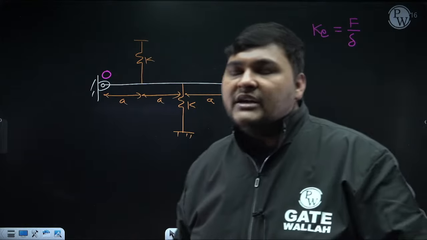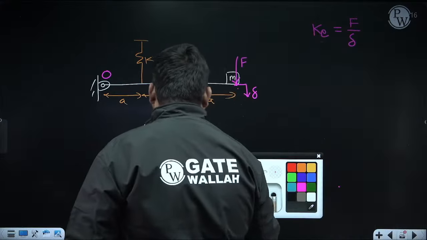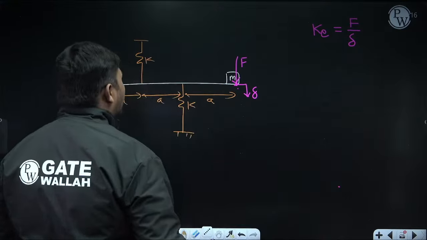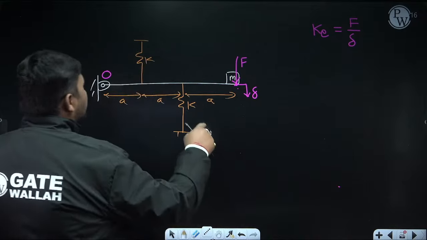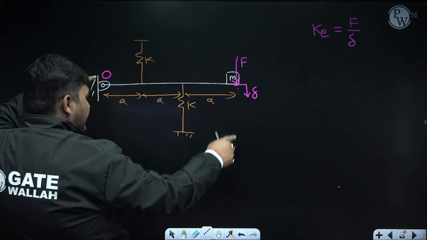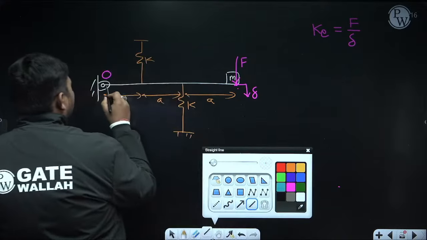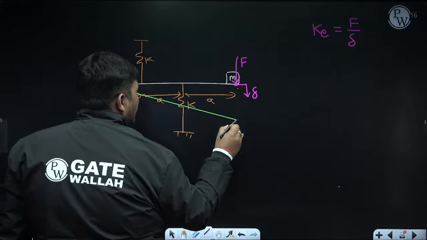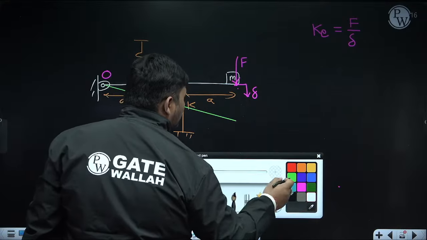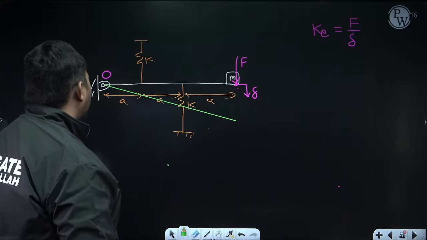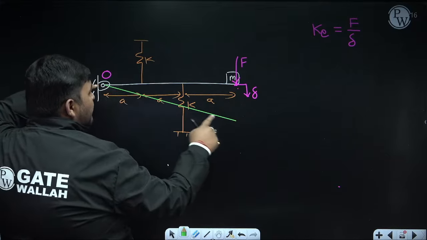Now, calculation of delta due to F is nothing but mechanics. How can we calculate delta? See, due to this F, definitely this point will move in downward direction. If it is moving in downward direction, this rod will rotate about O like this, means in clockwise direction. So, draw the FBD after this displacement. Displacement will be very small, but to make a clear diagram, I am drawing it like this. When this rod rotates about O, after rotating about O, it will take a position like this.